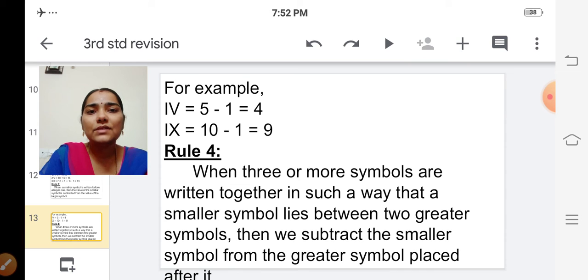So far what we have seen, smaller symbol is written before the larger one or written after the larger one, isn't it? That is the rule number 2 and 3.